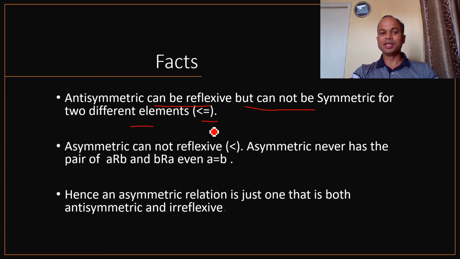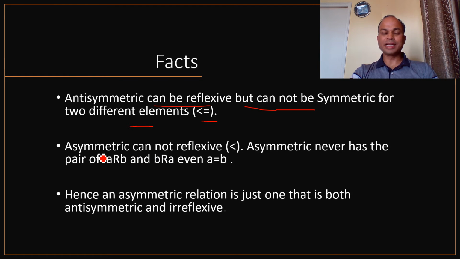Therefore, an antisymmetric relation can be reflexive. But if we have two different elements, then the less than or equal to relation cannot be symmetric. I mean, we cannot write A less than or equal to B and B less than or equal to A if A and B are different. So this is a very important result.